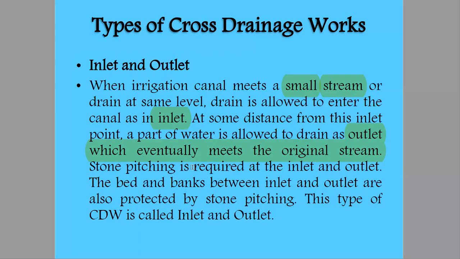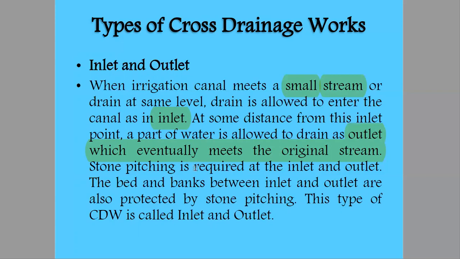Now special provisions are provided at inlet and outlet, that is stone pitching is done. The bed and banks between the inlet and outlet are also protected by stone pitchings. The beds and banks means the level, the surface is also protected by stone pitchings. This type of cross drainage work is called inlet and outlet.